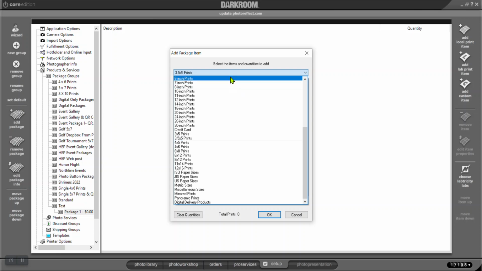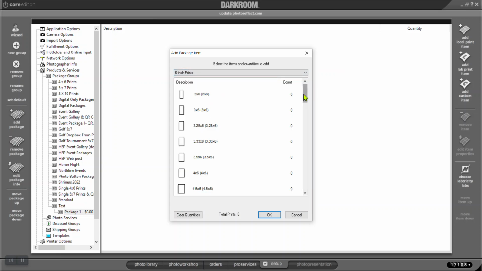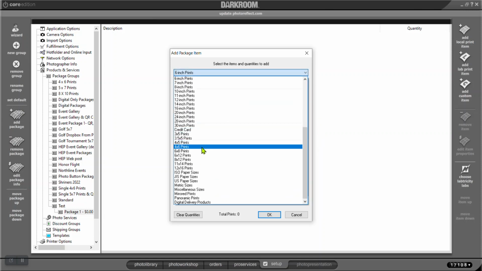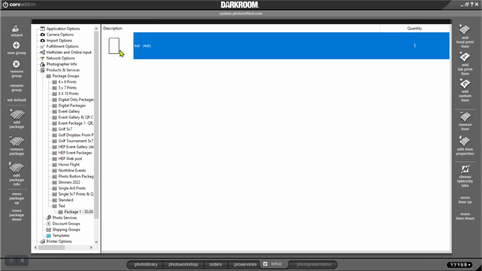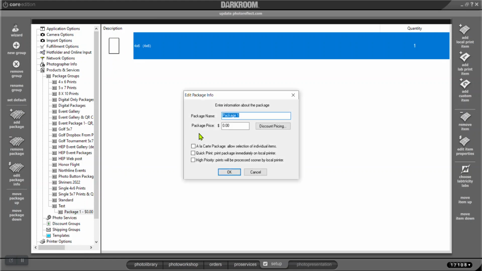So I'm gonna go to 6-inch prints, be the same as a 4-inch print. Yep. Let's go to the 4-inch print. 4x6 prints. There we go. So I got a 4x6. You tell it here how many you want. I always just leave it at 1, and I'll show you why here in a second. I'll go ahead and create that package, and now I have a package that is 1 4x6. I can go in here and rename this package. I just double clicked on the package down here to bring that up.